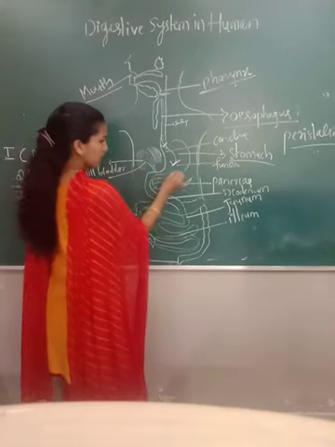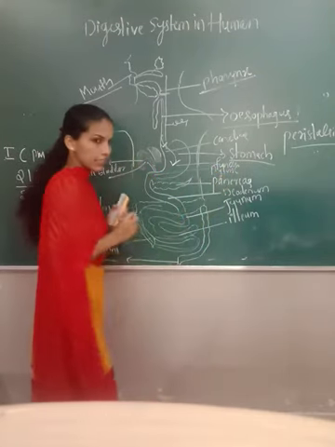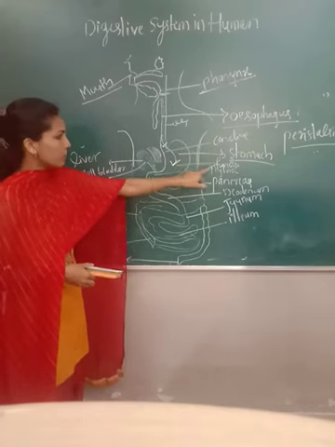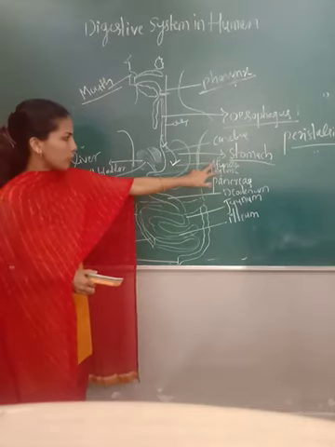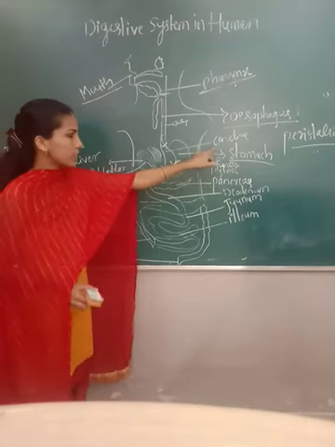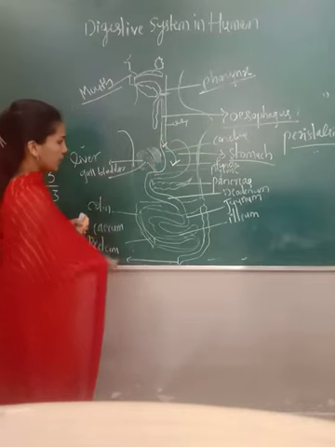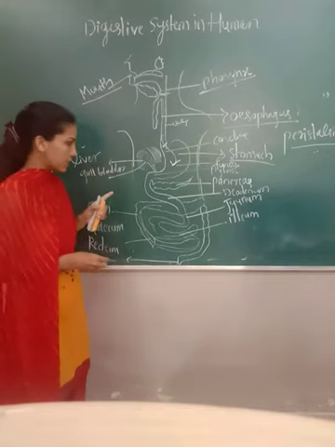Then the last region, pyloric. Like these, 3 regions come under the stomach: cardiac, fundus, pyloric. Okay. So these 2 are for the body of the stomach. The cardiac is nearer to the esophagus. So here only the liver is present, that is one of the digestive glands.